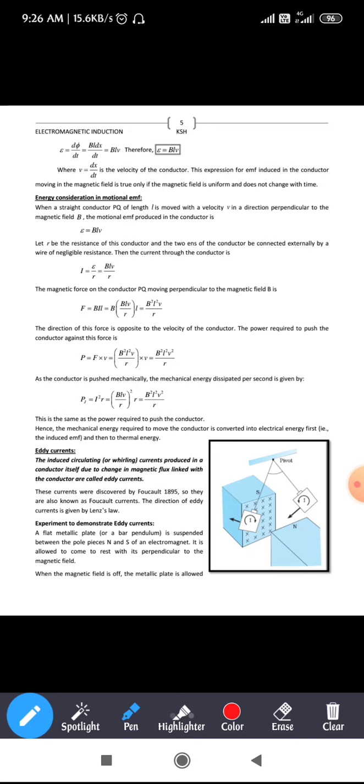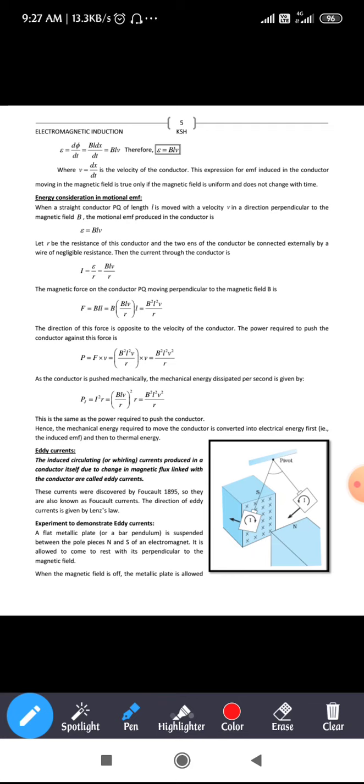As we know, we are moving a conductor in a perpendicular direction, and that conductor has a length of L, moving with a velocity v in a direction perpendicular to the magnetic field. So the EMF produced is nothing but, as we know, BLV, correct? Next, let us say that if R be the resistance of the conductor and the two ends of the conductor are connected externally by a wire of negligible resistance, then the current through the conductor is, as you know,